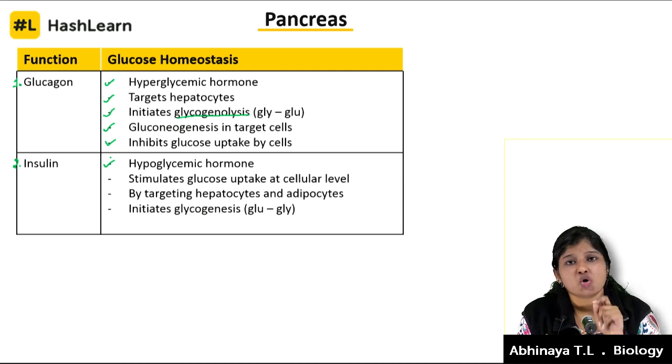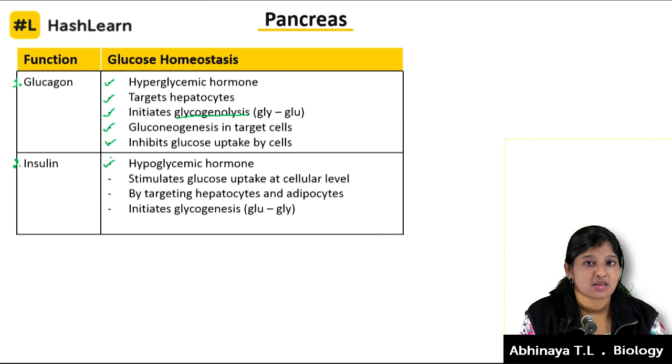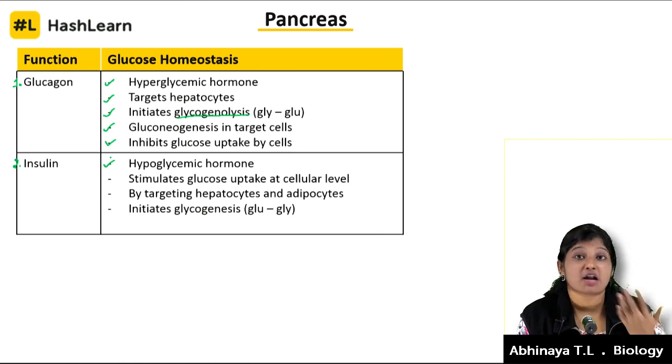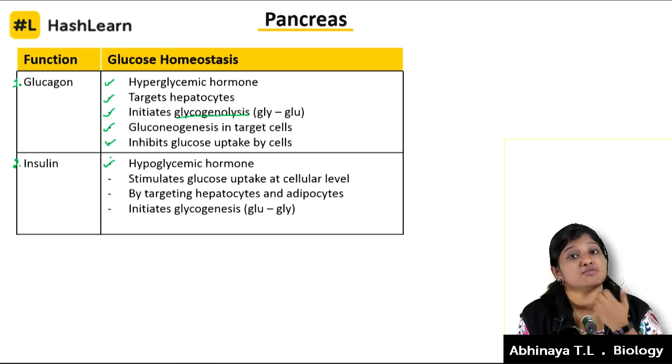Again, if the glucose level in the body is reduced more than the normal level, people tend to faint, they become unconscious. That's also a condition called hypoglycemia, when the glucose in our body becomes too low.